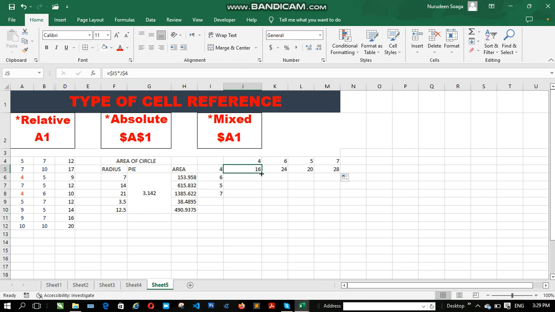I should have something like 24, 20, and 28 as well. Otherwise, that means it's wrong. So if I do the same thing here, that's going to be 6 times 6, 5 times 6, and 7 times 6. So you know what the answer should be. So 6 times 6, 36, 5 times 6, 30, 7 times 6, 42. So you can see that the value varies in that order.